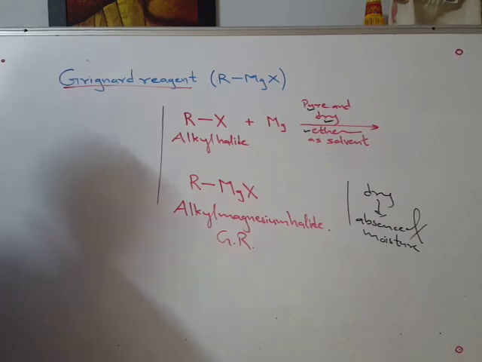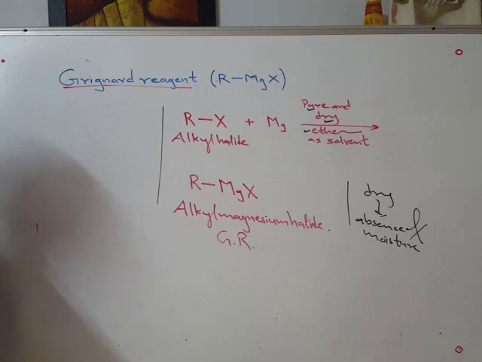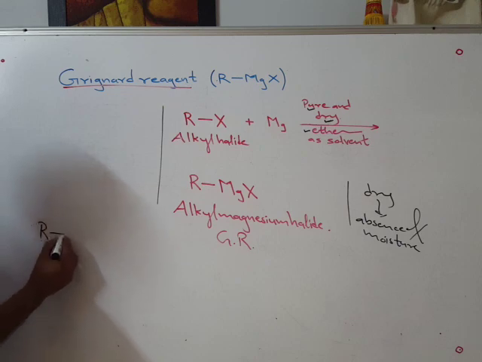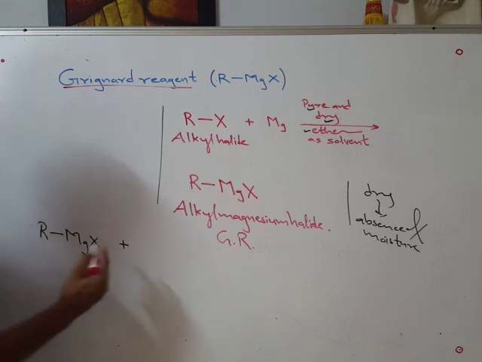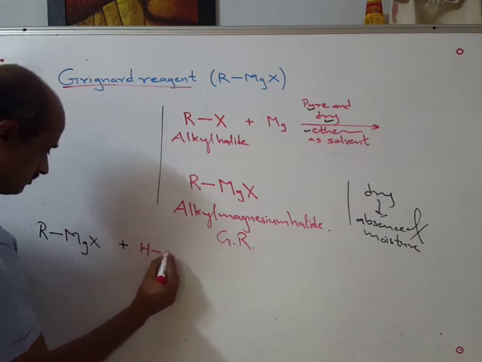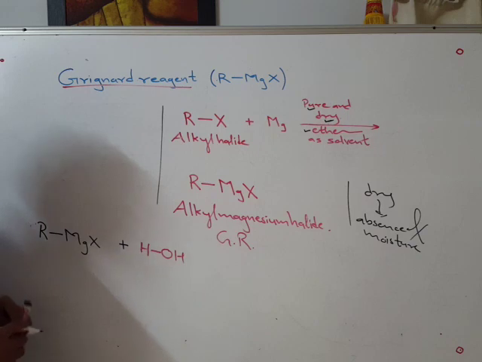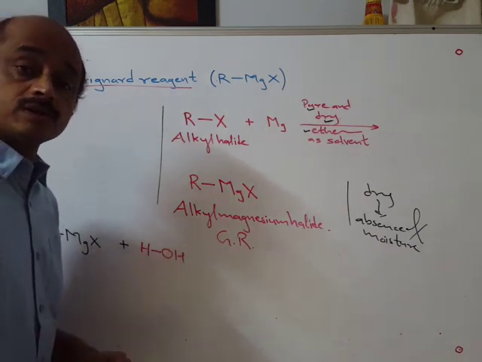Grignard reagent, RMgX, if it comes in contact with, suppose, water, the hydrogen in water has a tendency to get released in the form of H plus ions.